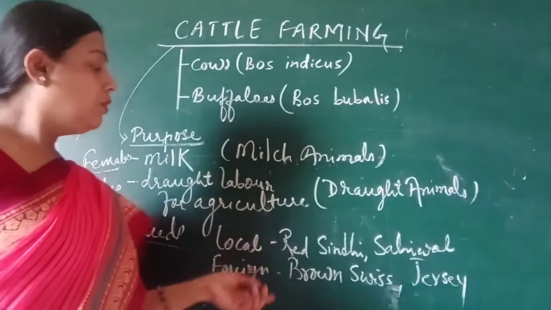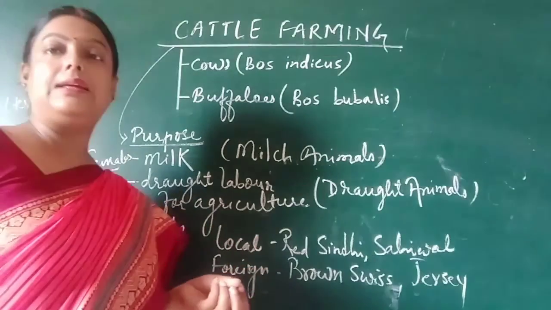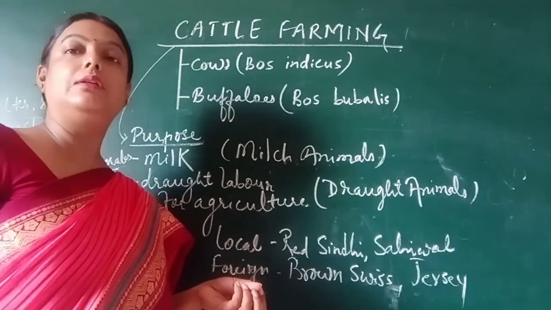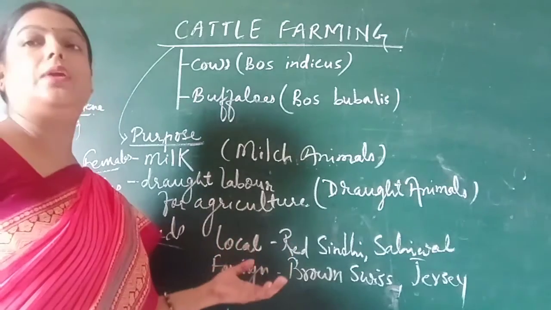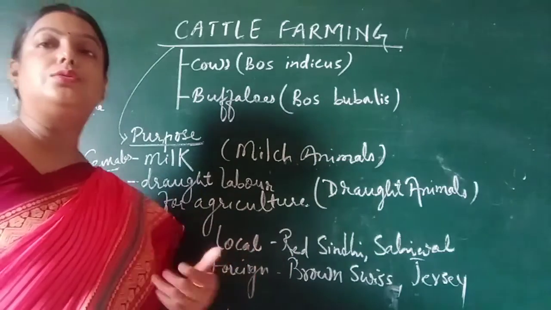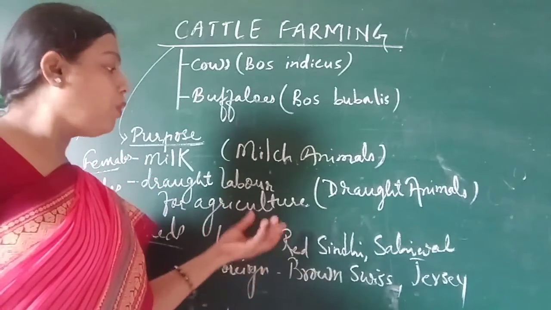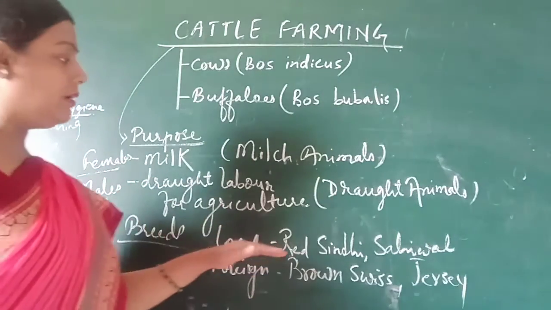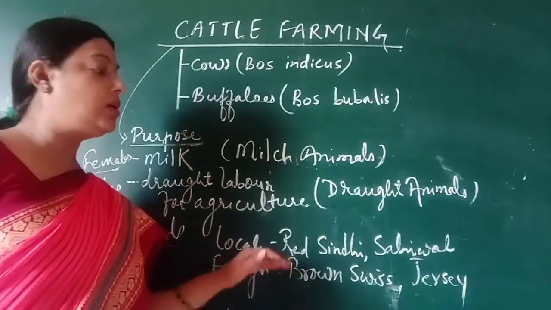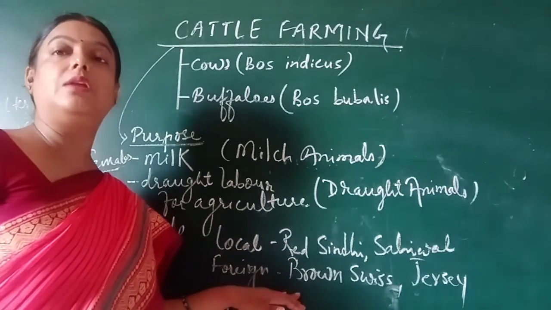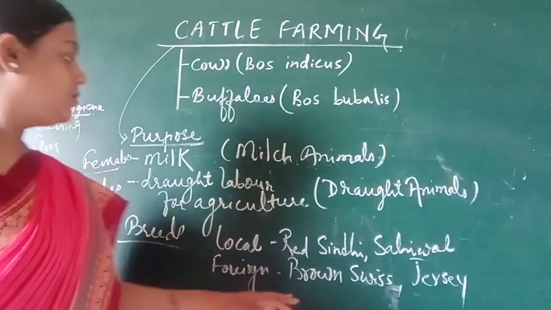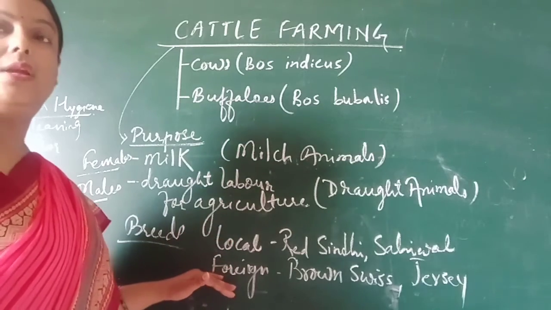So in order to have desired characteristics, as we have already learned, we can do cross breeding between these two, so that we can have a cow possessing both qualities: disease resistant and a long lactation period. So this is all about the breeds.